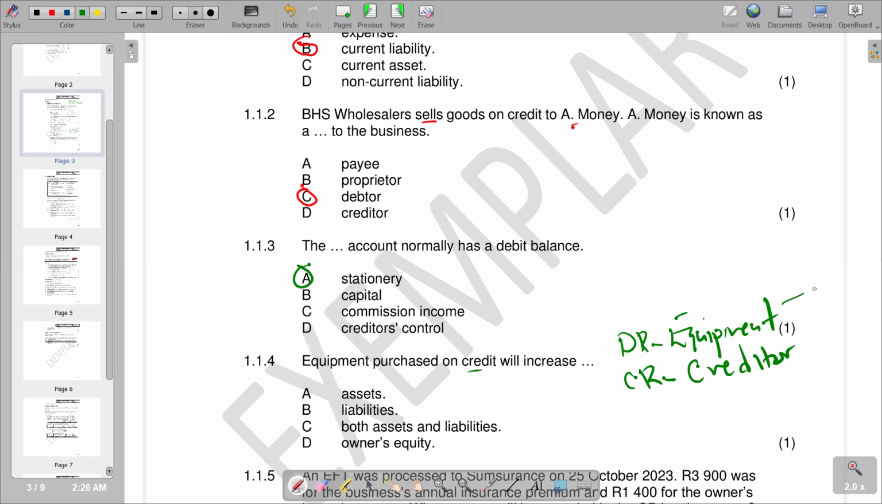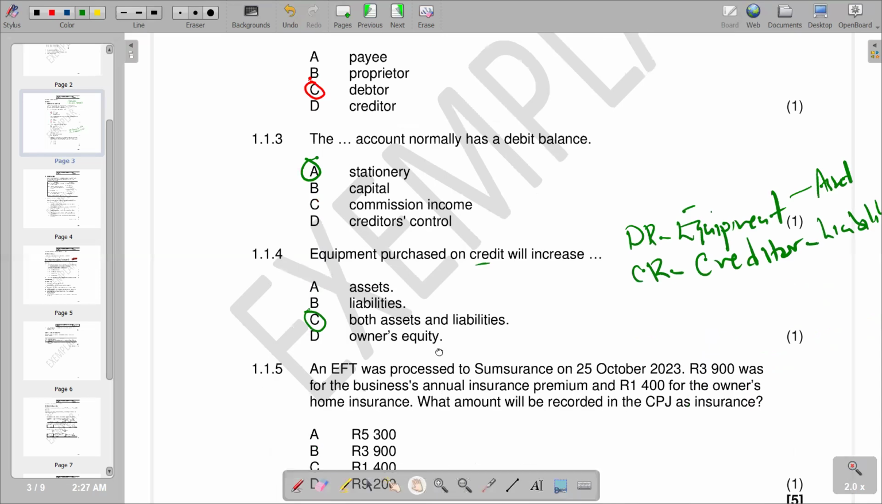And this one is an asset, and a creditor is a liability. So you see that we've got an asset and a liability. So we have got C, which is saying both are correct responses. So we will see. Then we go to the next part of the question, which is now 1.1.5.